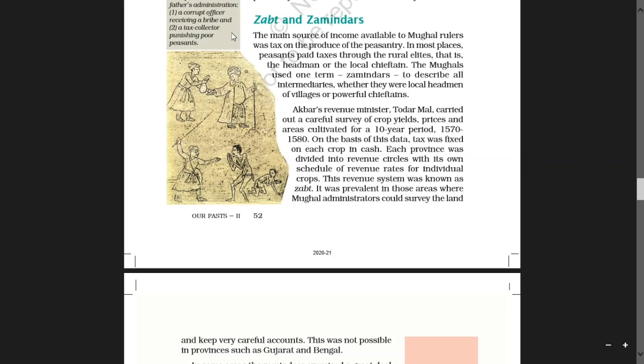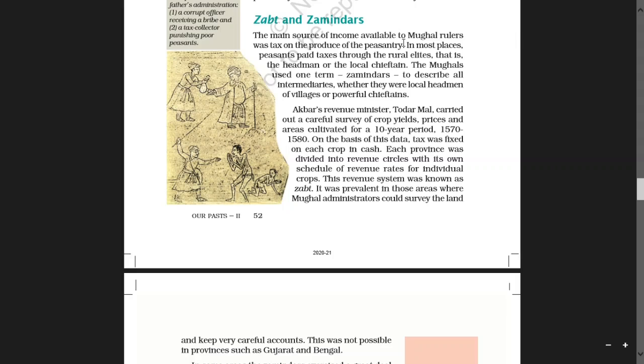Page number 52. Zabt and Zamindars. Zabt means control, boys. Control, it is a Roman Urdu word. And Zamindars is also an Urdu word. It means landowners. The main source of income available to Mughal rulers was tax on the produce of the peasantry.